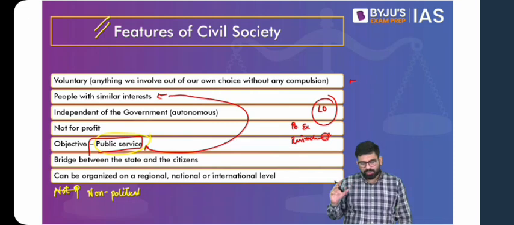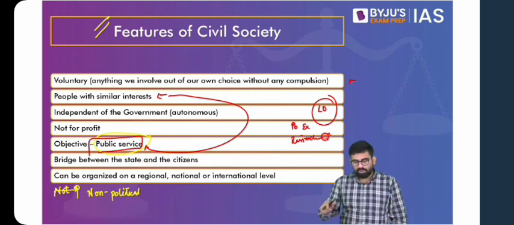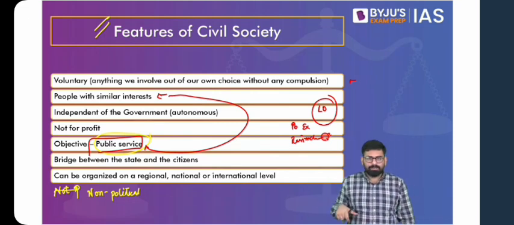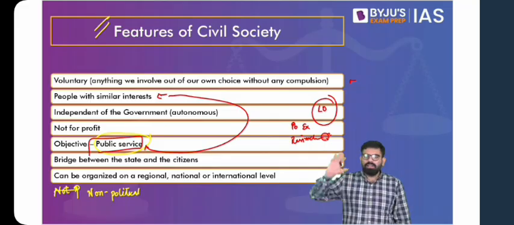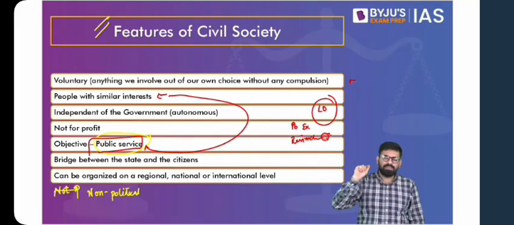So please do not confuse, because then you'll have your cooperatives and your self-help groups, which will look like it is limited to a certain section. It is for personal gain, right? And we will try to differentiate that. But do remember that the objective is public service, but that public service can be done in various ways.